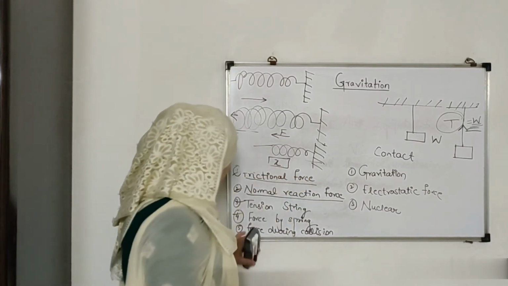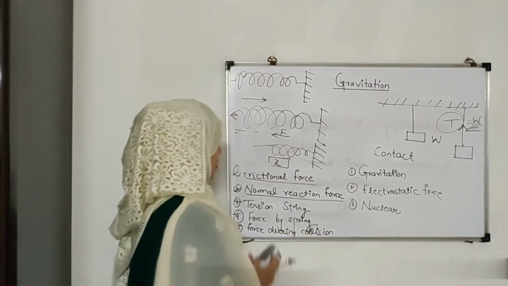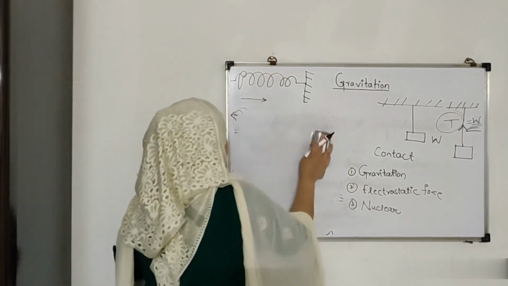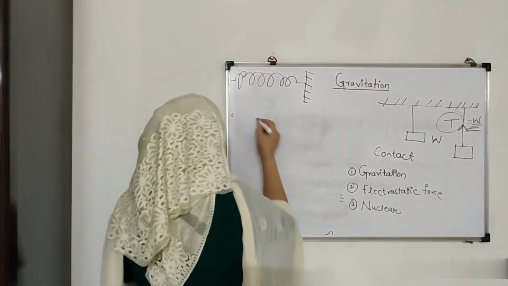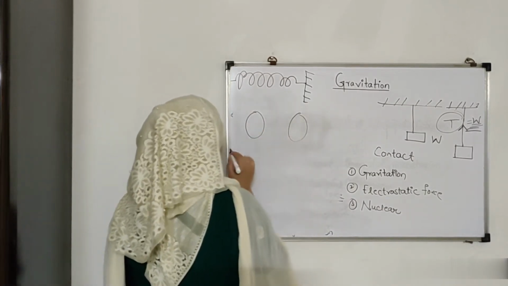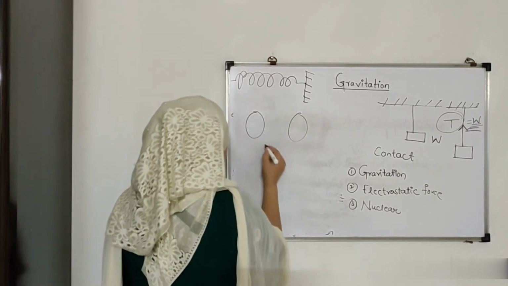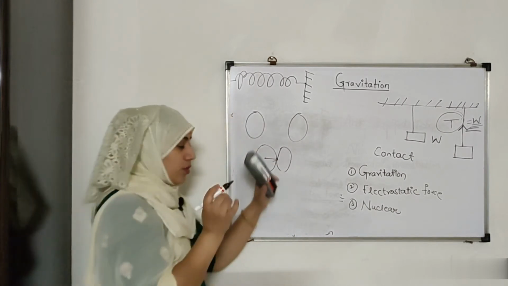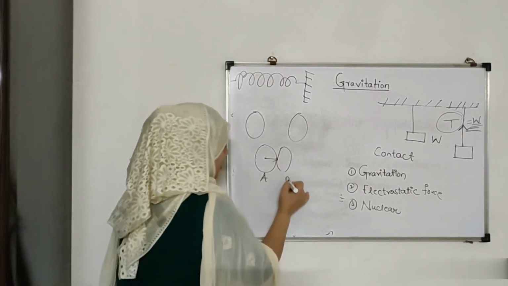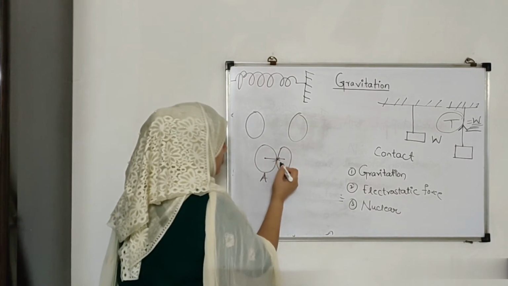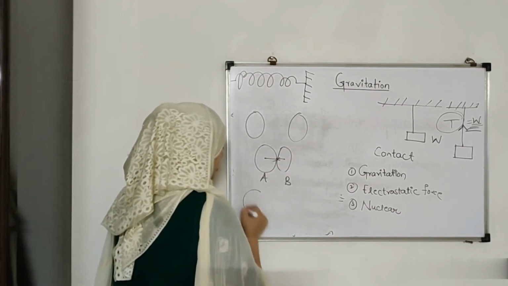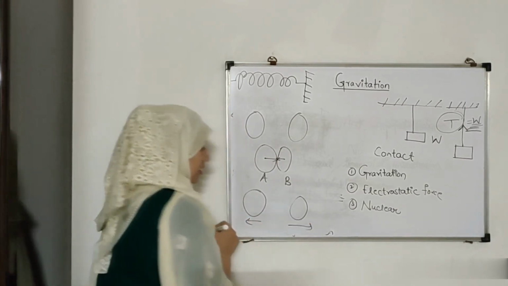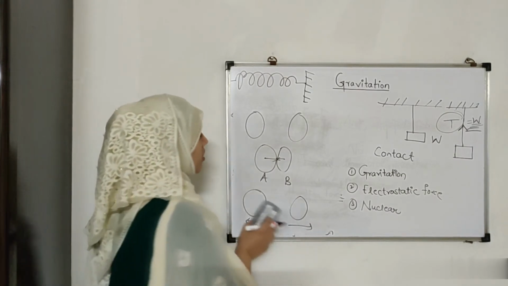Now what is force during the collision? See, these two balls are there. Suppose I consider during the collision, they are colliding like this. This body is going to put the pressure force on ball B, and this body is going to put the force on ball A, and like that they both move in the opposite direction with equal forces. So that is the force during the collision.